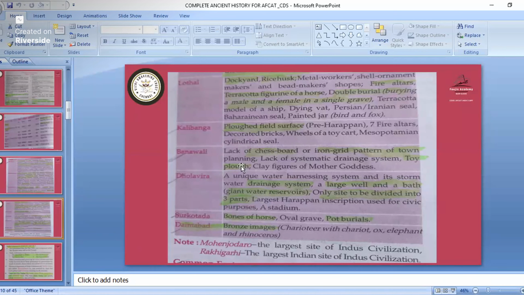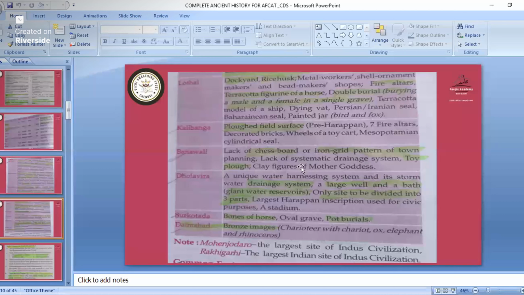And in Banawali, this city is also without any plan. Lack of chessboard or grid pattern of town planning. So this was not planned, but it was a city, and they had many facilities and everything.